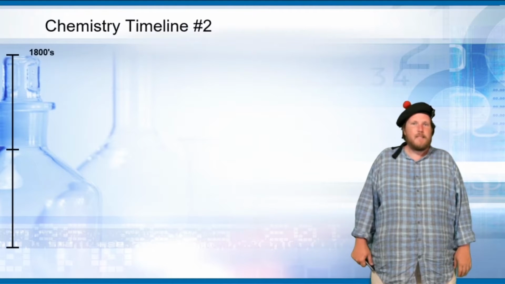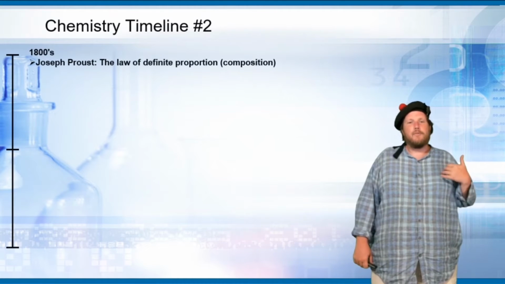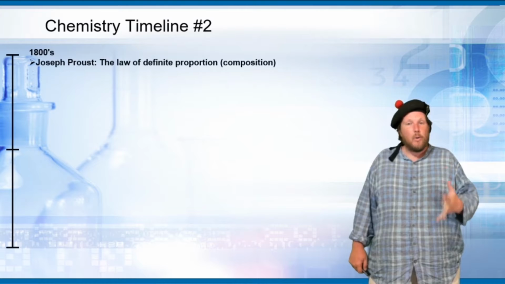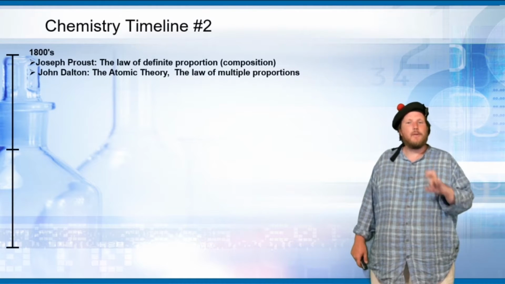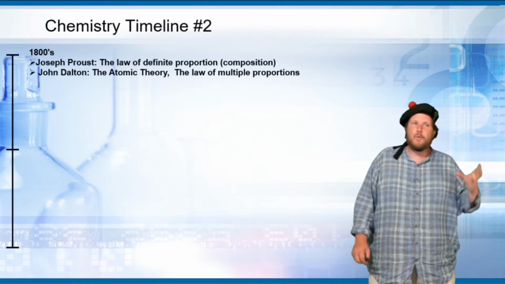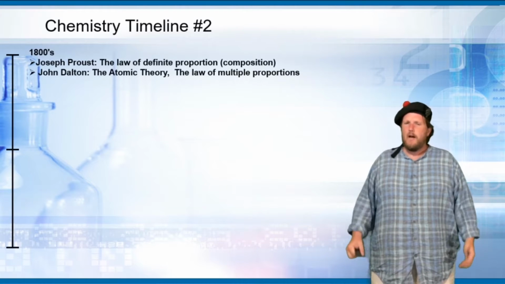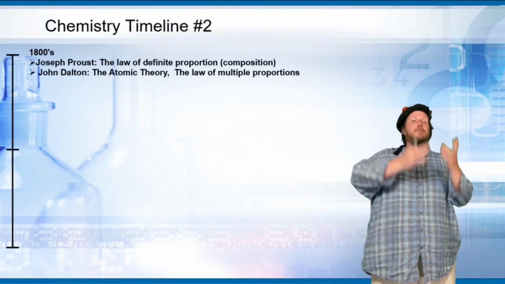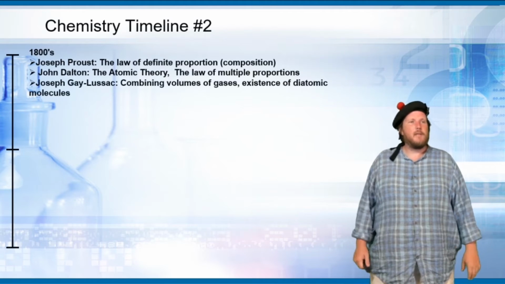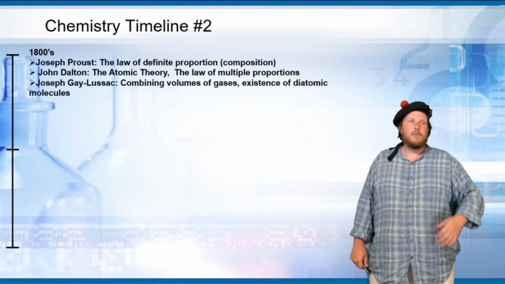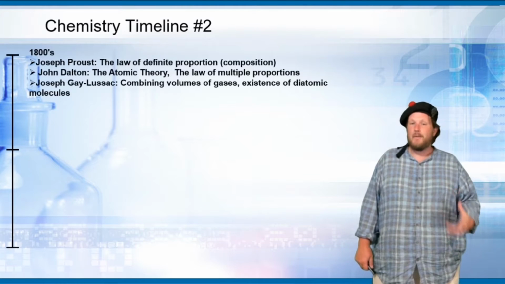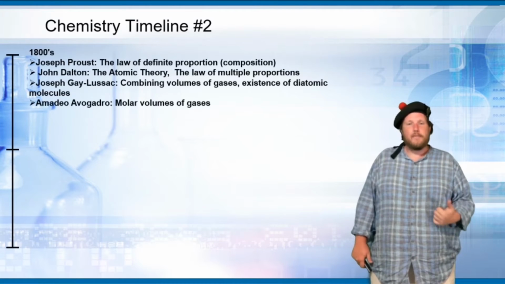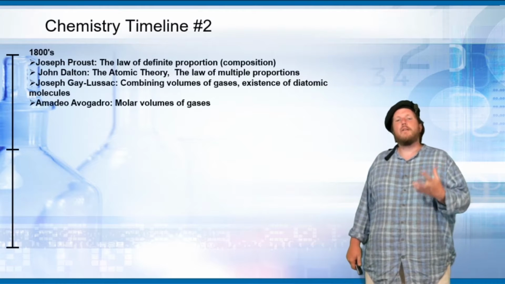Anyway, in the 1800s, we get Joseph Proust, The Law of Definite Proportions, The Law of Composition, John Dalton, The Atomic Theory, and The Law of Multiple Proportions. Dalton's atomic theory, our modern atomic theory, actually comes from his, and it's not that dissimilar from his at all. Joseph Louis Gay-Lussac, combining volumes of gases and the existence of diatomic molecules. Amedeo Avogadro, molar volumes of gases.